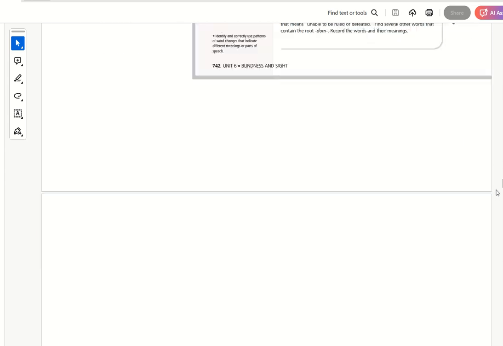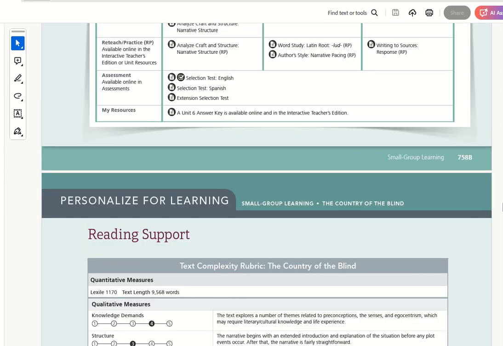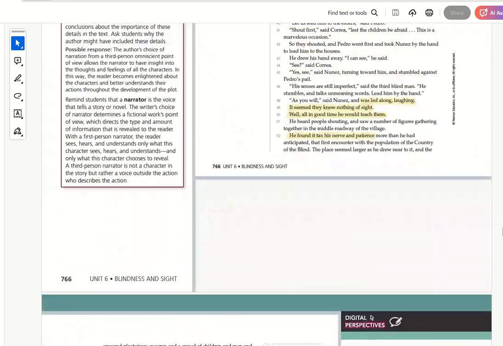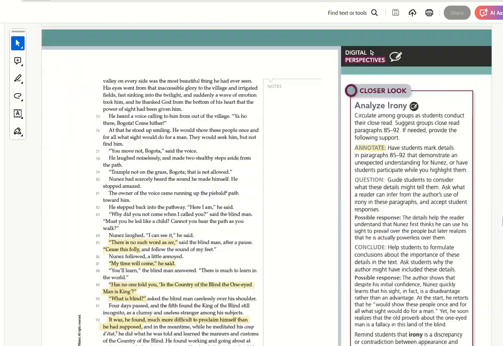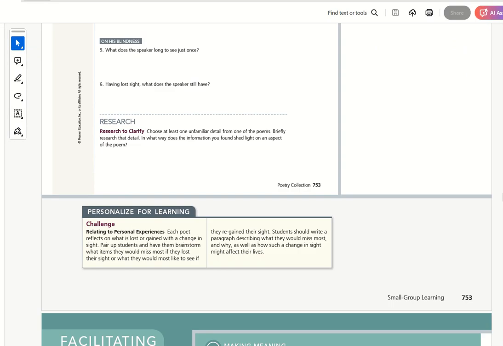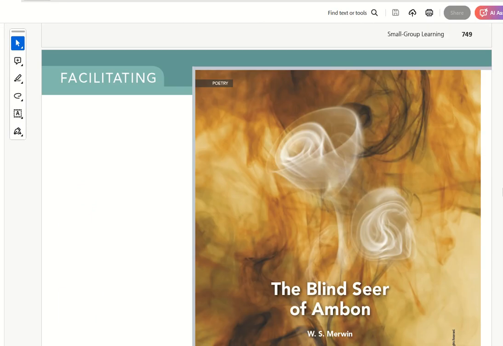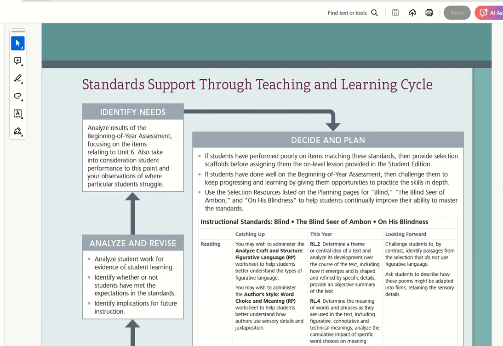First my dear, I want to go straight to page 744 here. We have types of convention.